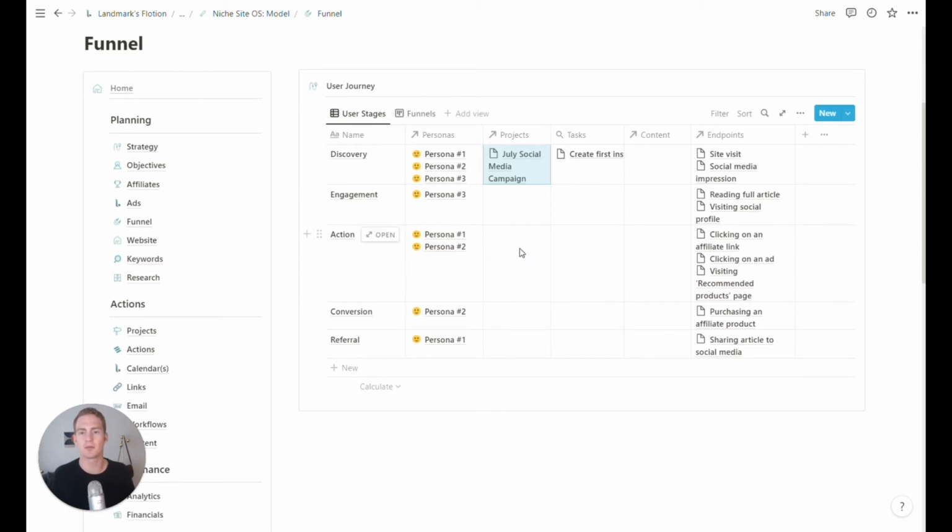But the point is just kind of when you are in each workspace, you should have all the information you need to think through and make good decisions about where to take your site next. So content is also linked here and endpoints are linked in the funnel.